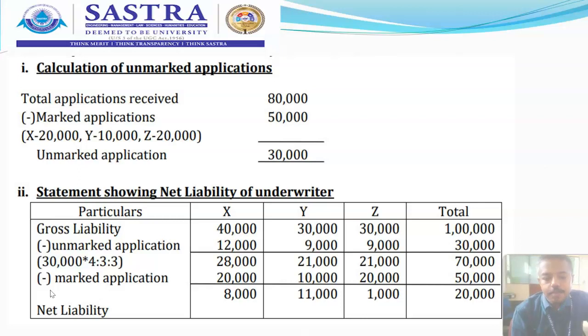So now 40% of the 30,000 unmarked applications, or 12,000, have to be allocated to X. Of that 30,000 unmarked applications, the remaining 30%, that is 3 by 10, 30 by 100, means 9,000 applications have to be allocated to Y, and again 30% to Z, that is 9,000 applications to Z. So now the balance applications come to 28,000 for X, 21,000 for Y, and 21,000 for Z.